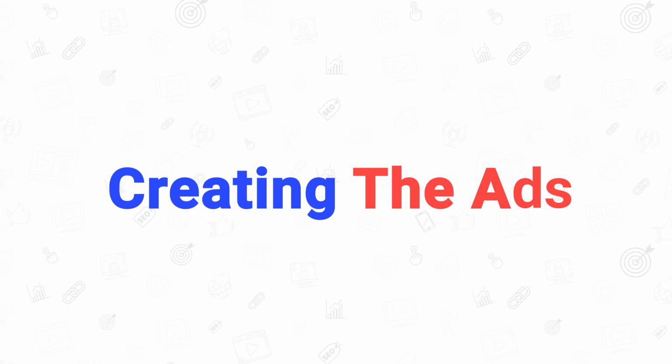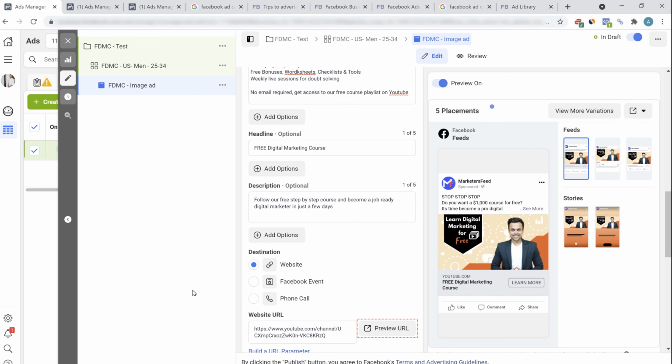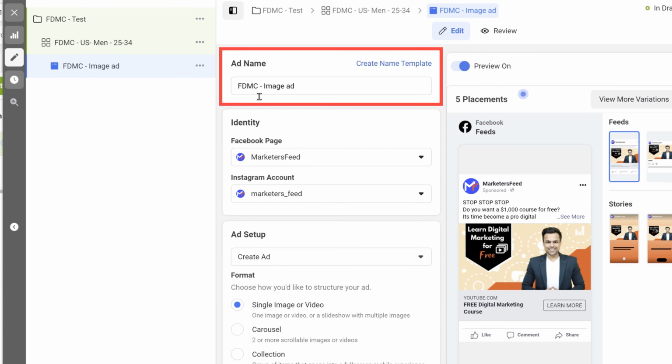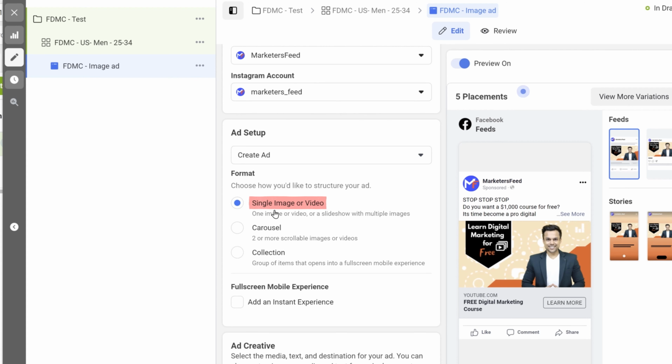Now let's talk about creating the ads. We have already created the campaign objective. I also showed you how to create the creatives, be it an image ad or a video ad, whether you're creating it yourself or hiring a professional to do it for you. Now let's talk about creating the actual ad on Facebook. Here I've created an example, FDMC, which is a free digital marketing course, and I've created an image ad. These are the pages: Marketers Feed, our Facebook page, and our Instagram account. So I've selected single image or video.